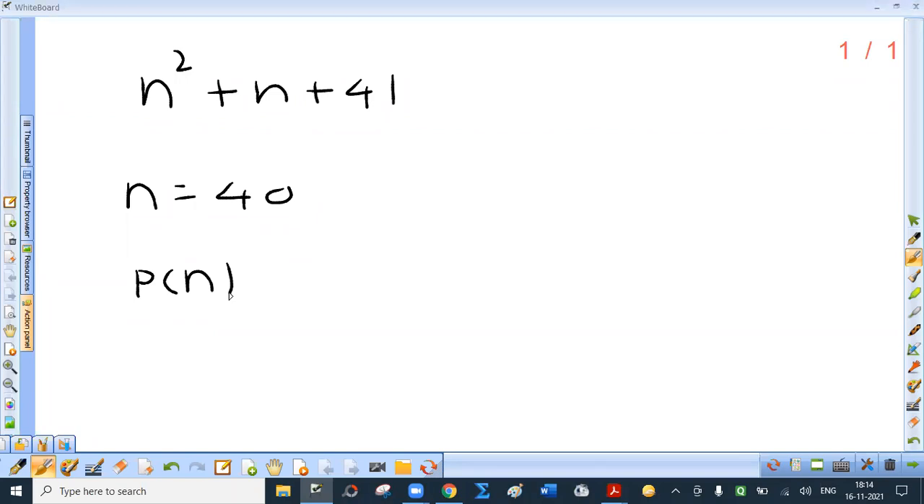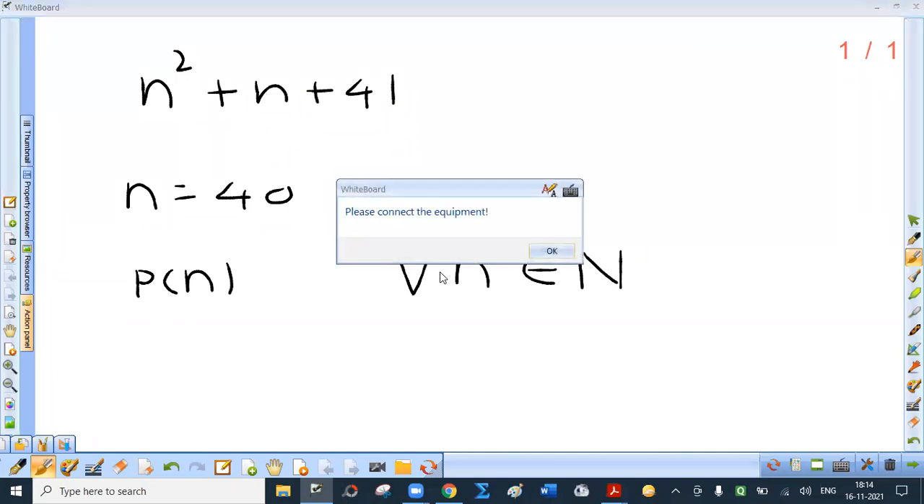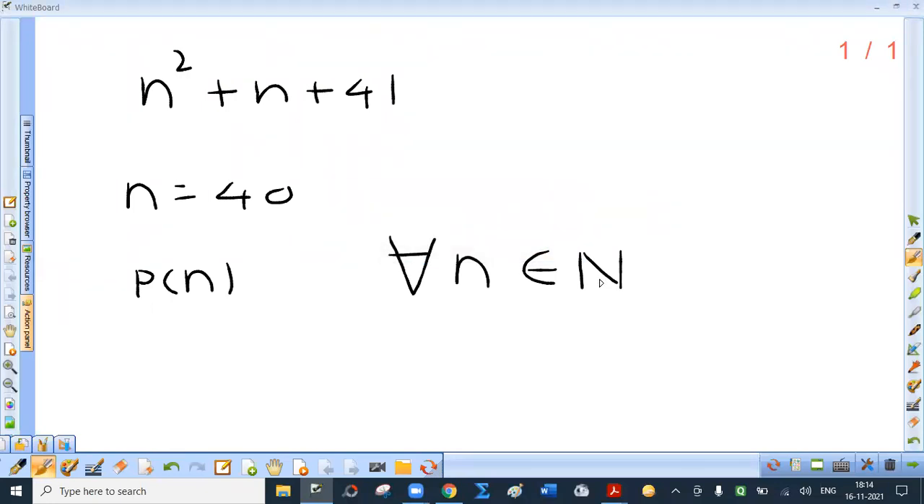Note that we are going to use this symbol. How will you read this? For all small n, this is inverted A. You have to read this as for every, for all. In 12th standard, we are going to discuss these quantifiers, existential and universal. This is universal: for every, for all small n belonging to set of natural numbers, this should be true.